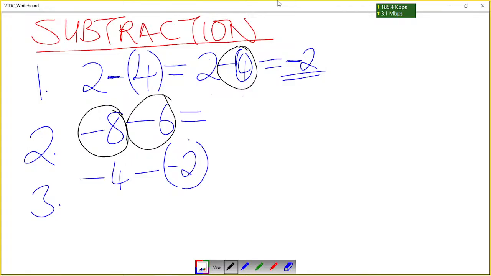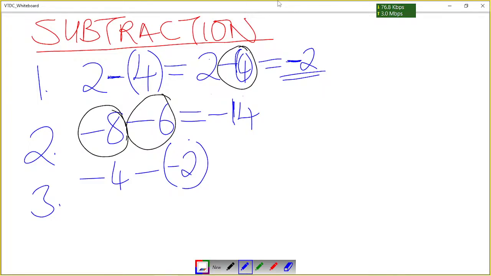So what do we do? The principle there, we said if the signs are the same, we maintain the sign, which is a negative. And then we combine the numbers. So 8 plus 6, or 6 plus 8, will give us 14. So negative 14 will be our answer. So you can see that when you're subtracting the negatives, it's more or less like you are adding, you combine the numbers. Okay, so the answer will be negative 14.